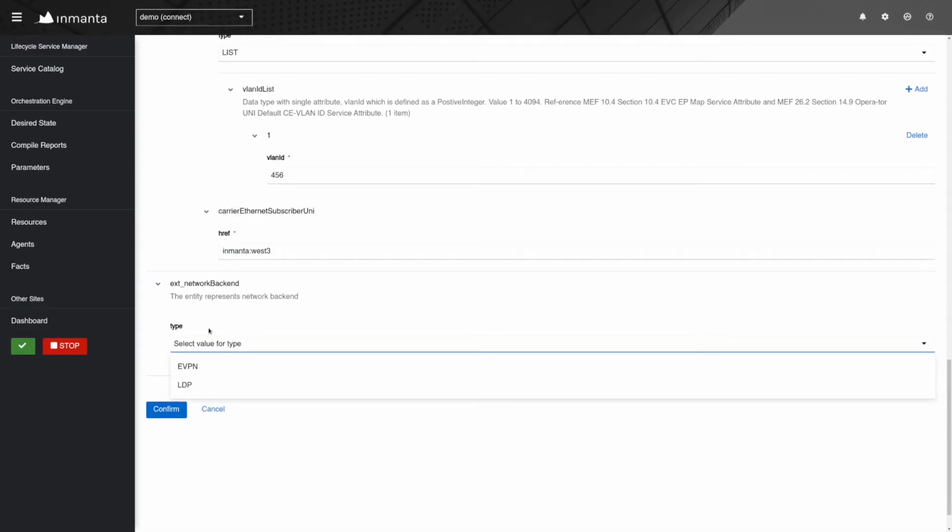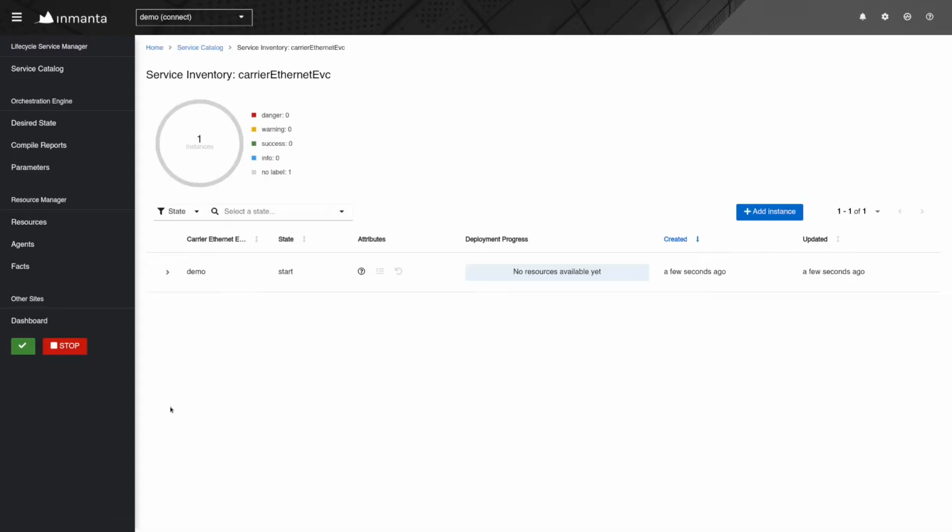For the network backend, let's go with SDP first. Click on Confirm. Now we can see the life cycle here. It's starting, creating the service, and pulling the values from the inventory that we have.